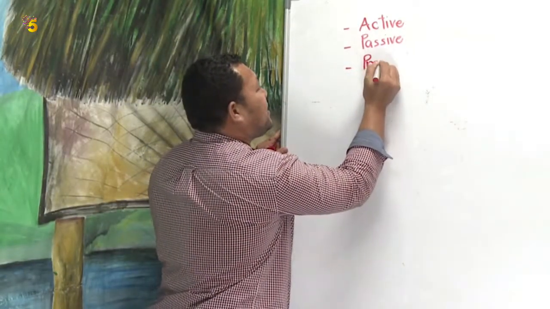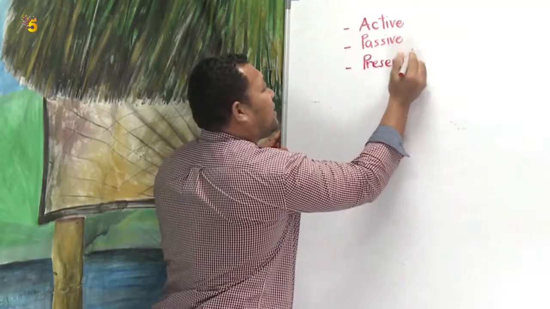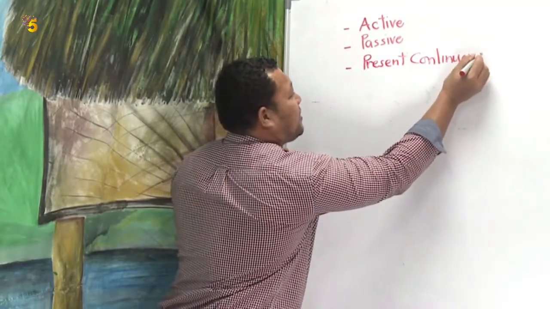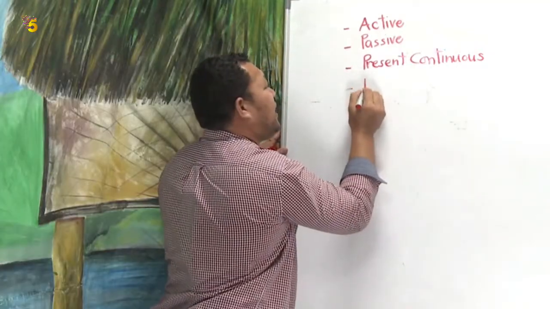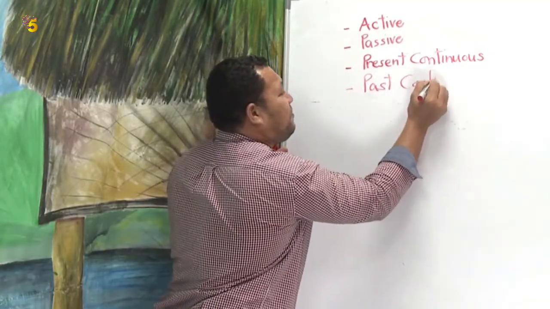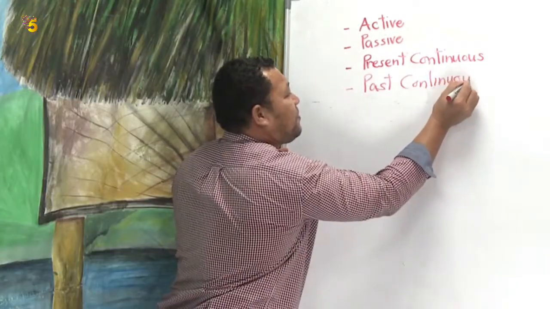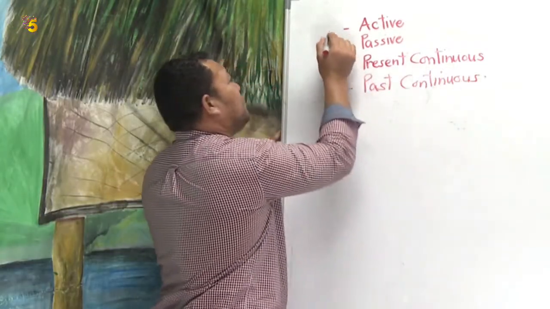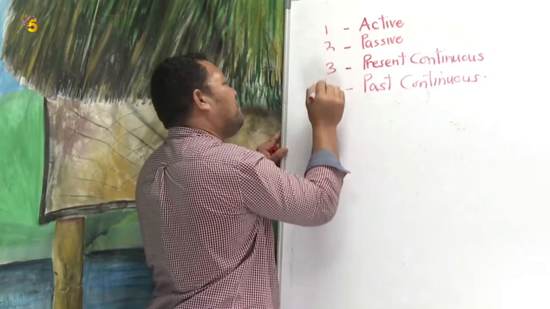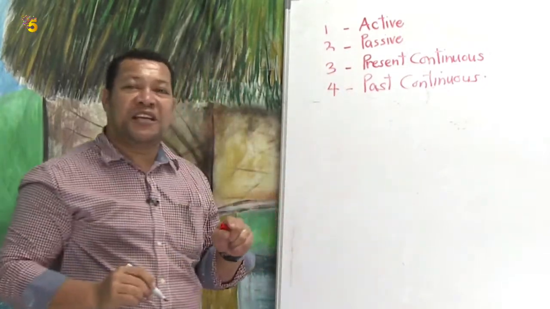So the other two keywords for today's lessons are present continuous and past continuous. So these are our keywords for our lesson today.